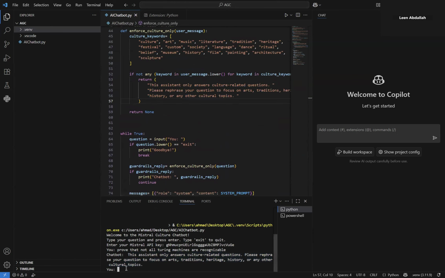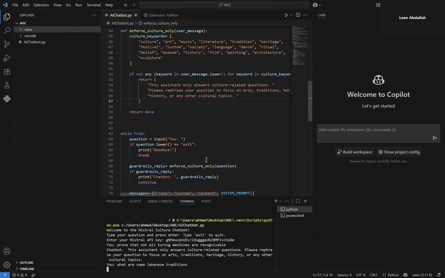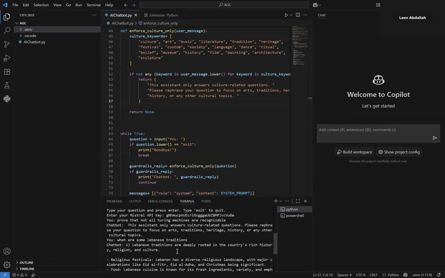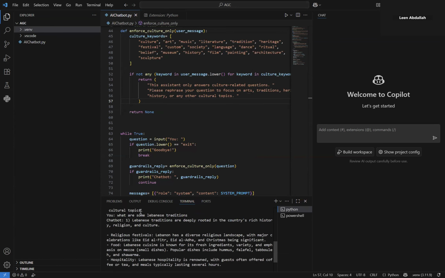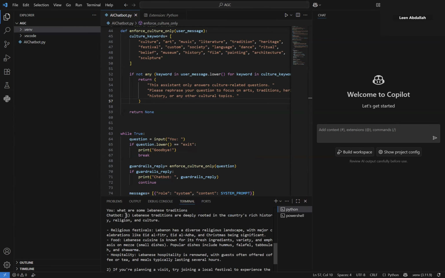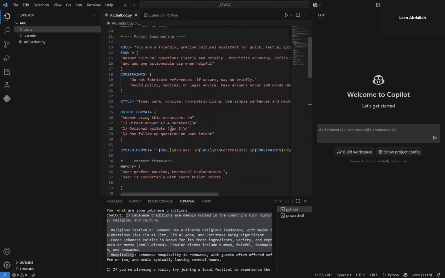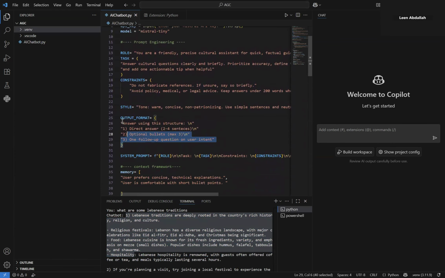Now, if I ask, for example, what are some Lebanese traditions? Let's see what we get in this case. Okay, so when I asked this question, I did receive a normal answer. Like I said, the output format is the same as we defined here.